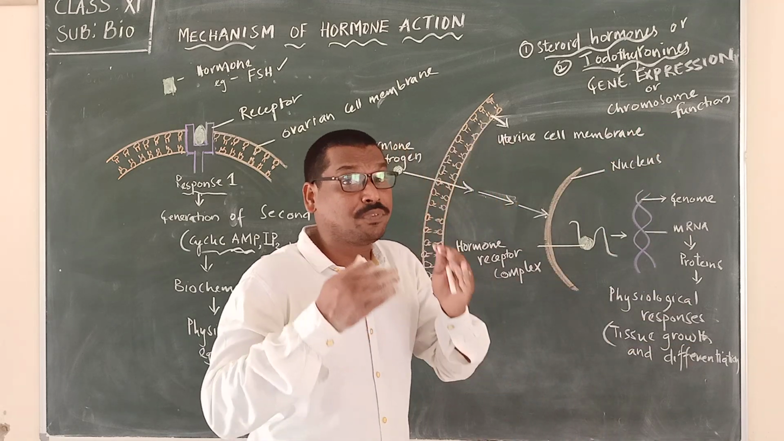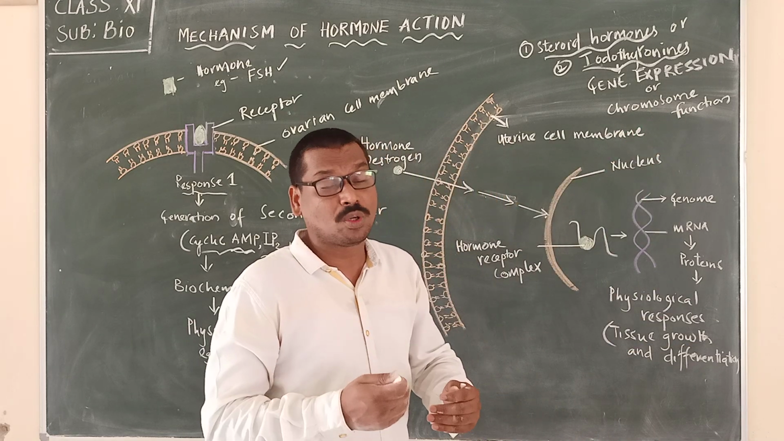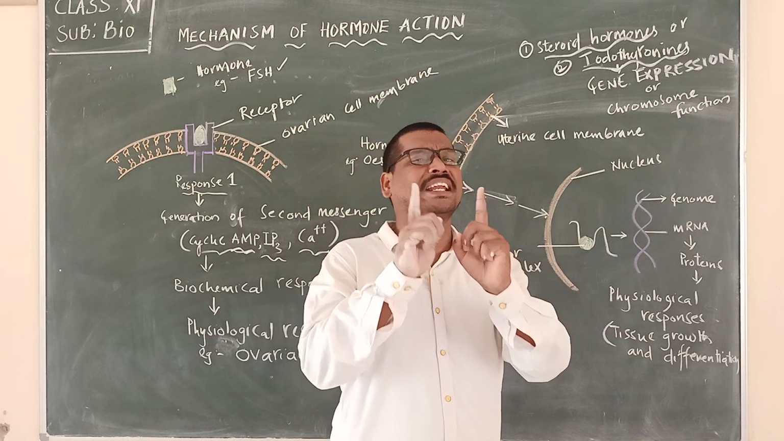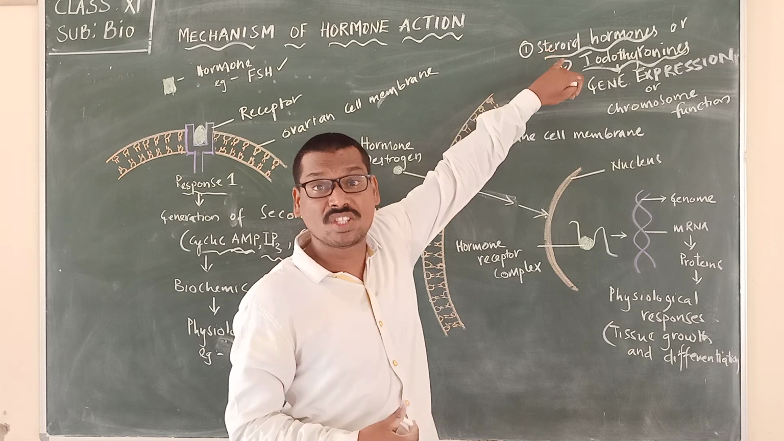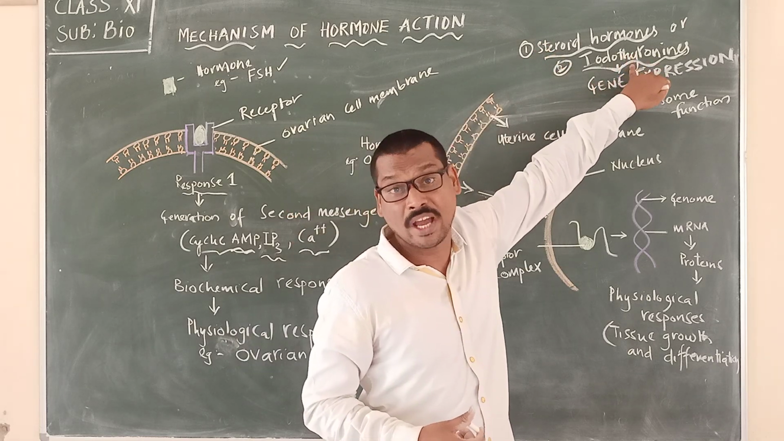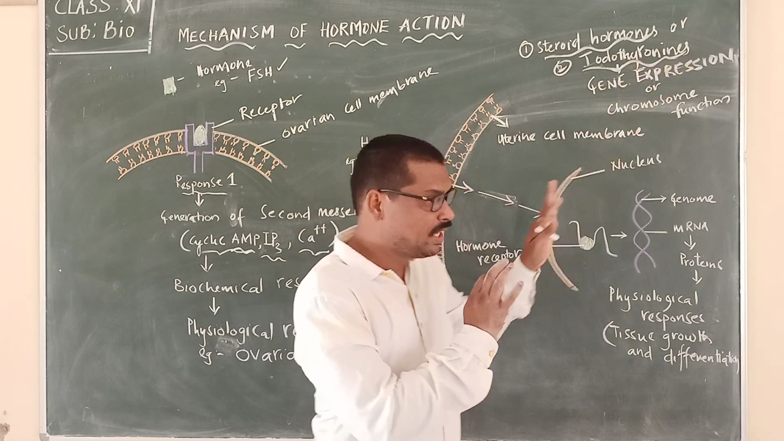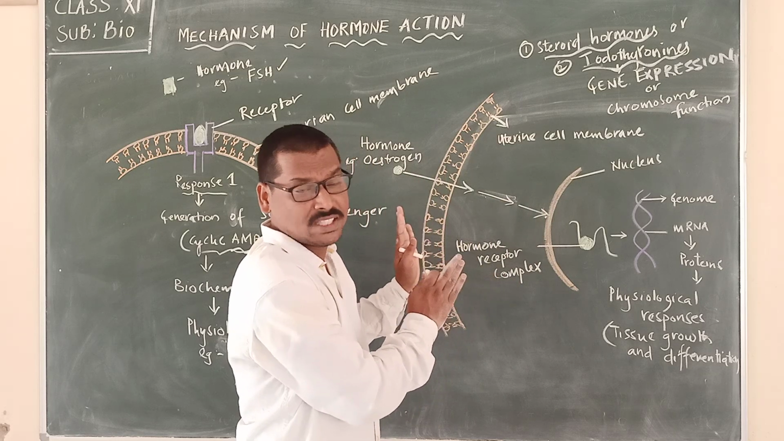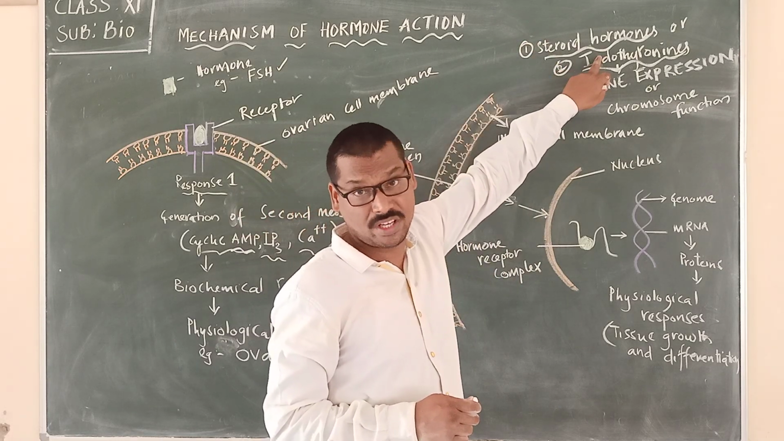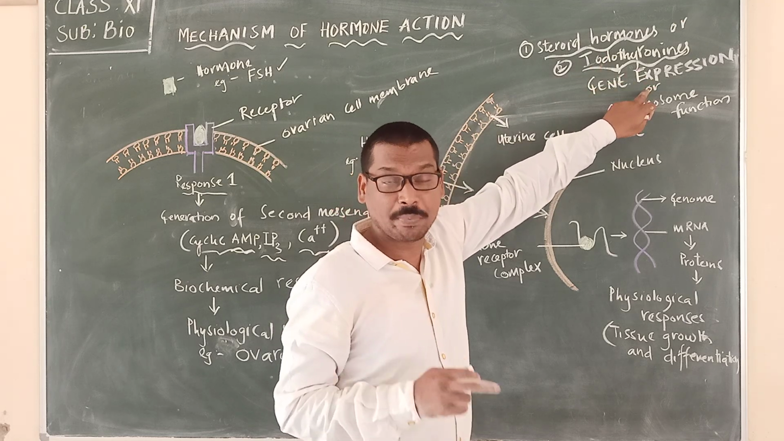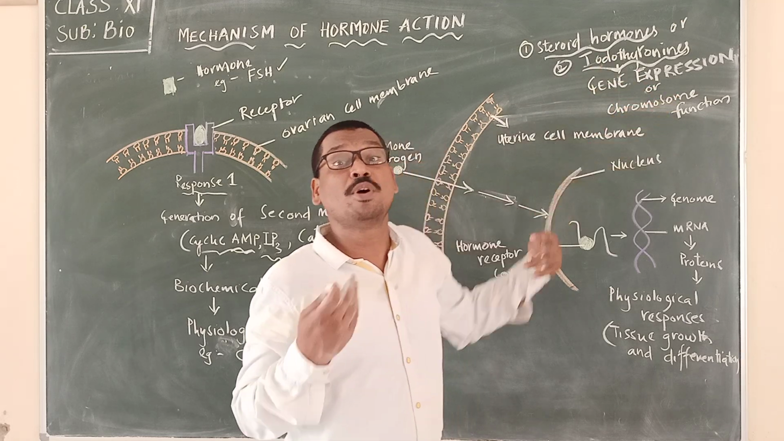So for the normal functioning of the chromosomes, for expression of a particular character in our body, it is these hormones called steroid hormones or iodothyronines which will be helping. So in this concept, we have to remember that steroid hormones and iodothyronines help in gene expression, or otherwise chromosome function.